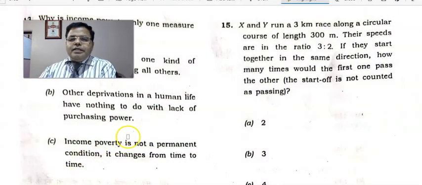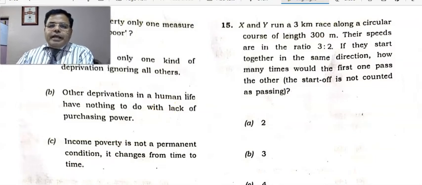We are discussing the question paper of Civil Services Preliminary Examination 2022, and this is part 2. I hope you have already watched part 1, and let us discuss this part in which we are going to discuss several questions from mental ability. So let us discuss them one by one.